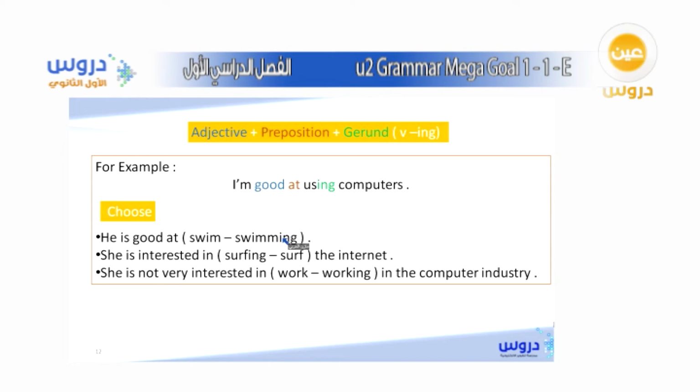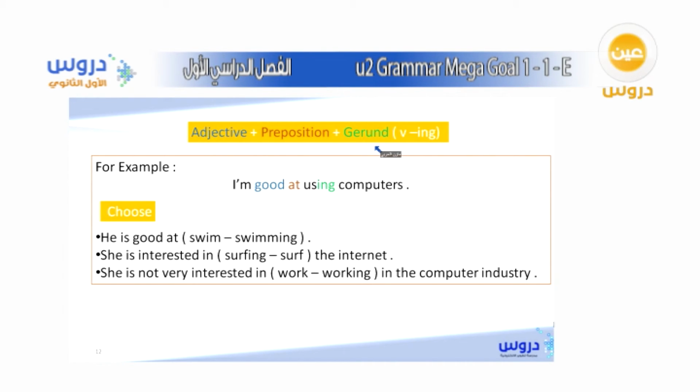And here, by the way, this is a very important note. This is not a verb. Using and swimming and serving and working are not verbs. Those are gerunds. A gerund is like a noun in the shape of a verb, okay?